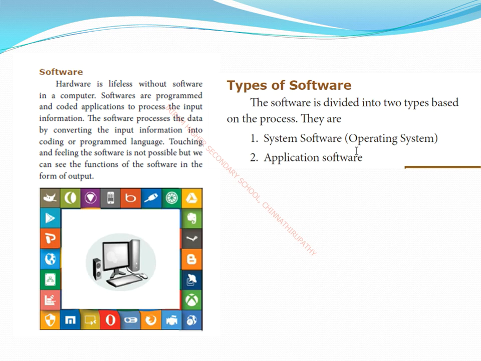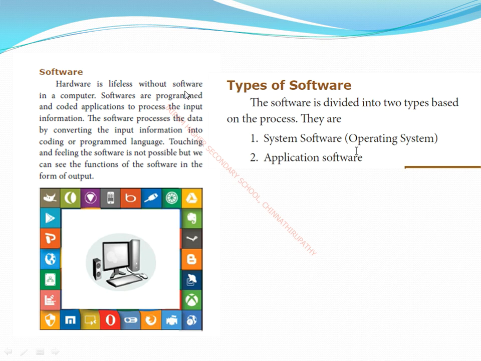Because a computer is a machine, it will work by the help of human instructions. Why? Because a computer understands only the machine language. A computer does not understand the English language, or some other language, Tamil or whatever it may be. All those languages, a computer doesn't understand. Why? Because a computer has been built to understand only the machine language.